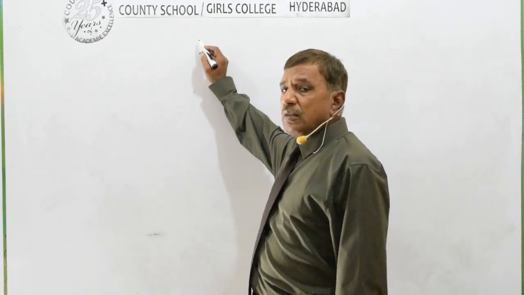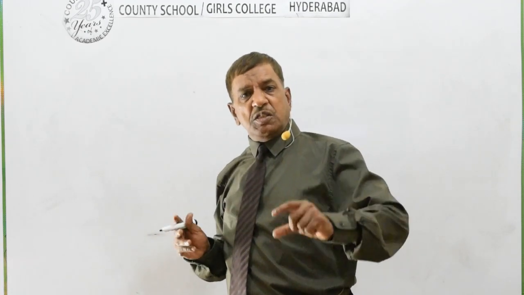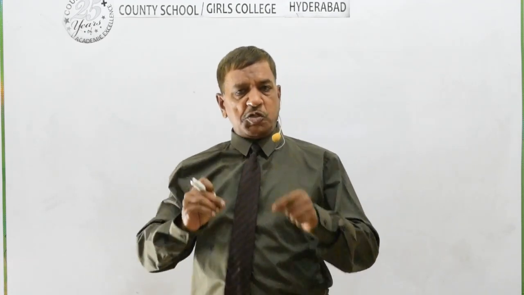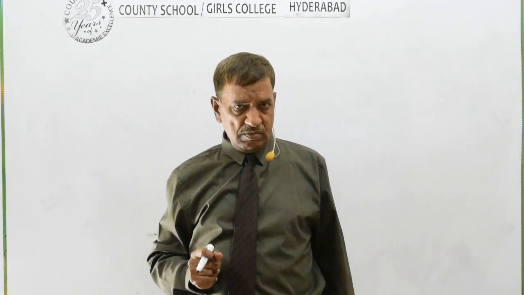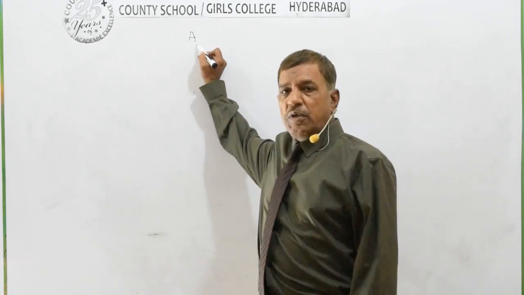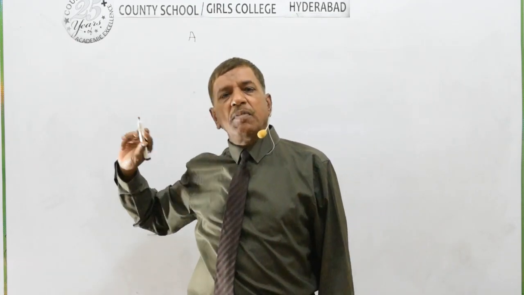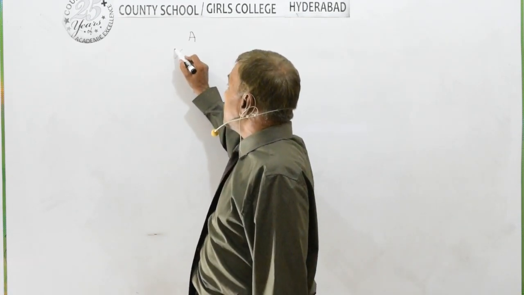Suppose the total number of nucleons, meaning neutrons and protons, existing and confined to the nucleus are A. A nucleons are there in which some are neutrons and some are protons. The element is X. So X is the element.